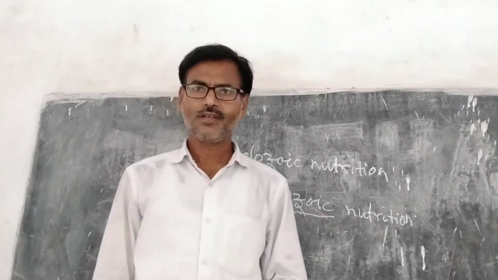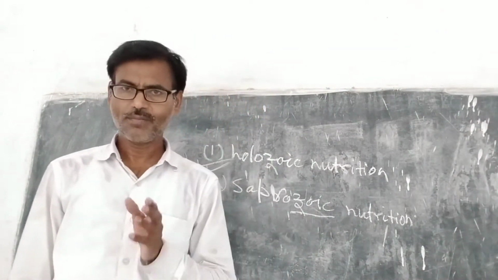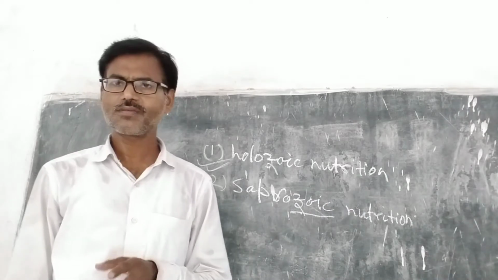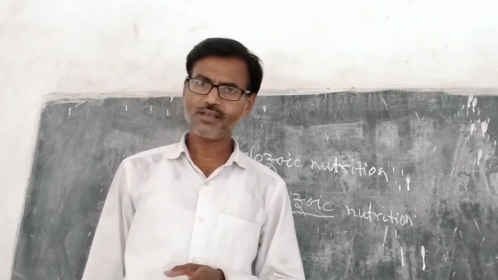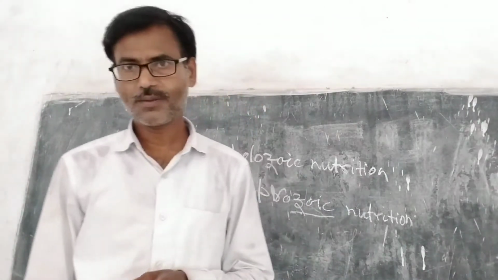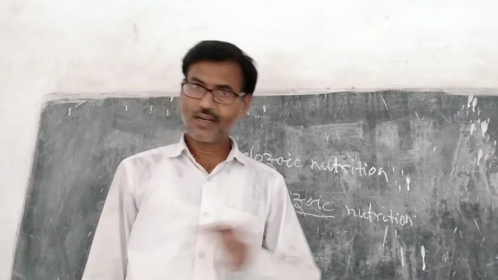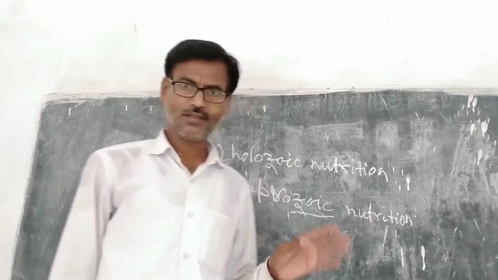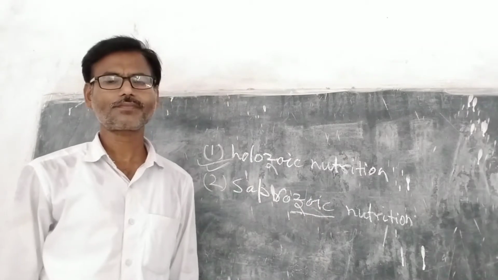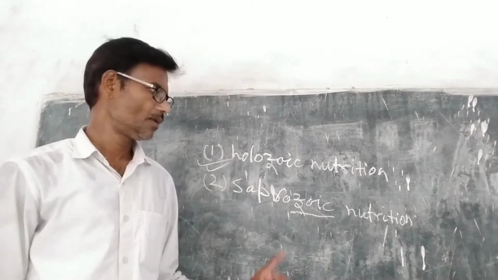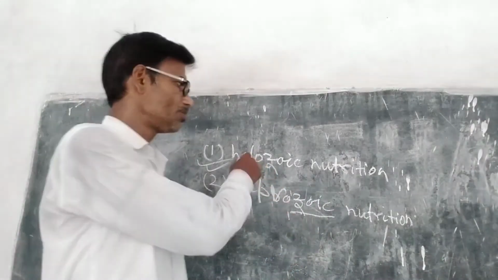Right? The mode of nutrition in which an animal obtains nutrients from dead decaying organic matter is called saprozoic nutrition. In earthworm we find this type of nutrition. Right? Next is holozoic nutrition.